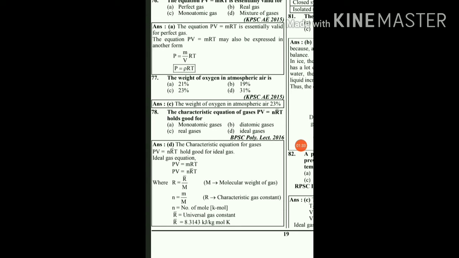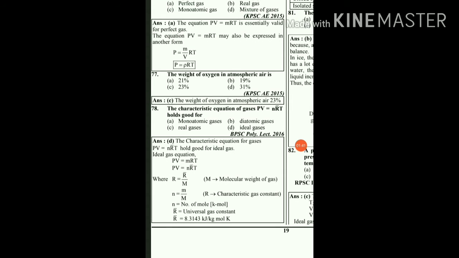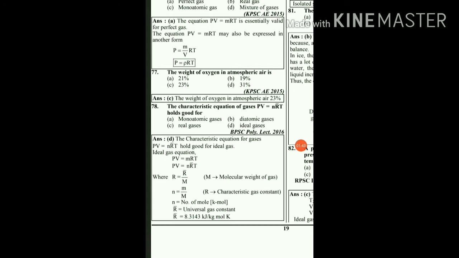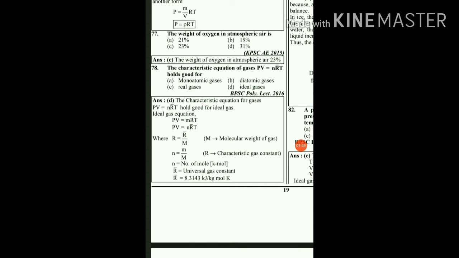The weight of oxygen in atmospheric air is 23%. So option C is the right answer. And the maximum amount by weight of any gas present in the atmosphere is nitrogen.